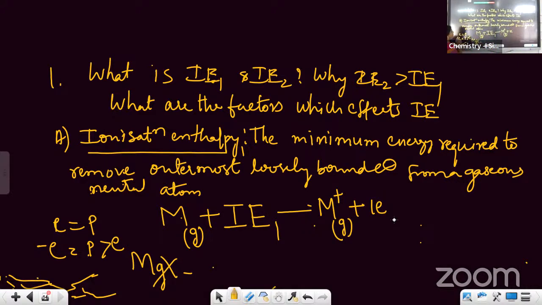Okay, so the minimum energy required to remove outermost loosely bound electron from a gaseous neutral atom is called ionization enthalpy 1. So आपको यहाँ पे क्या बन रहा है, you are getting unipositive ion. What is the meaning of unipositive ion? Uni मतलब one, positive मतलब positive charge. तो यहाँ पे आपको एक पॉजिटिव चार्ज का आयन बन रहा है.